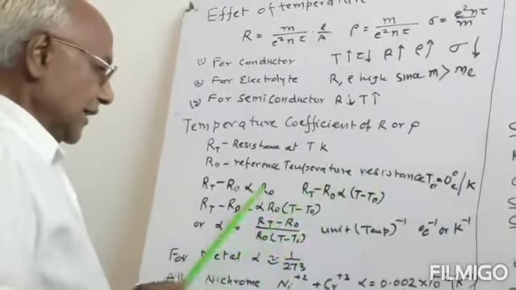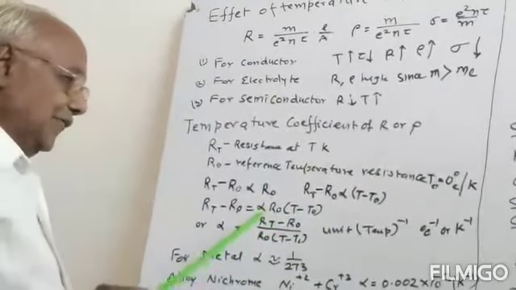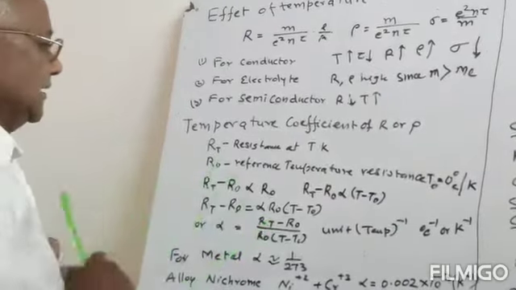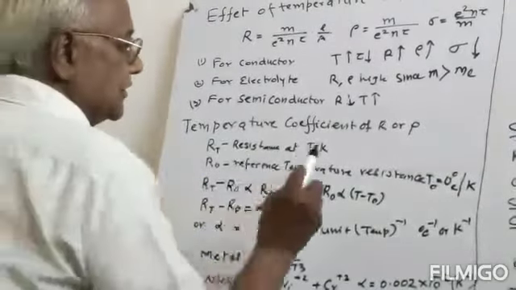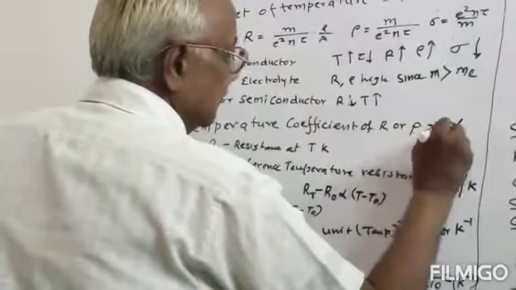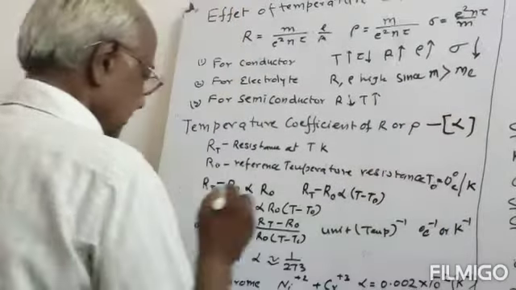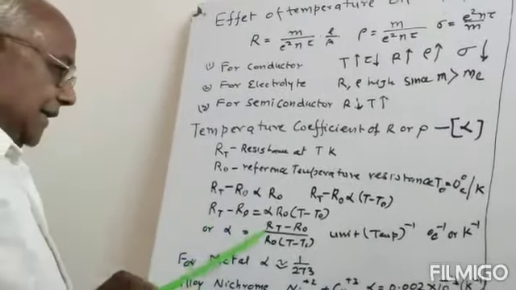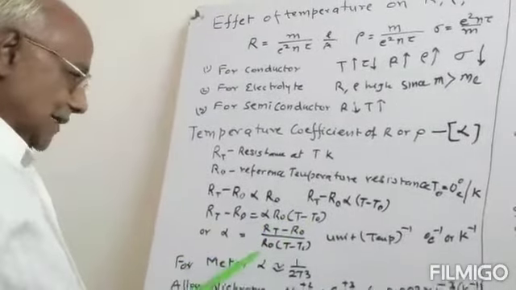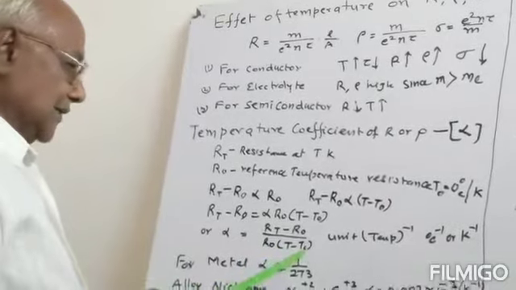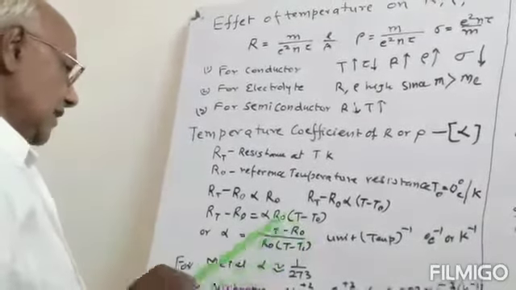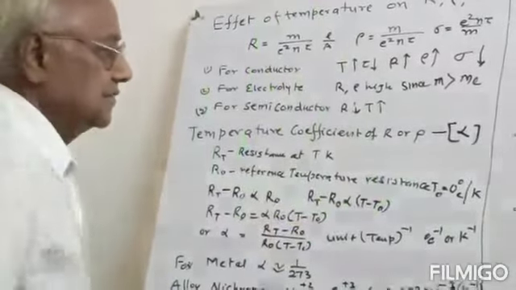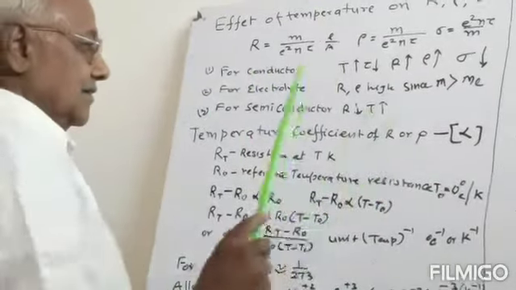And we take the proportionality constant as alpha. Alpha is the proportionality constant, and this is the temperature coefficient of resistance. So we can write alpha is equal to RT minus R0 divided by R0 into T minus T0. This will be the temperature coefficient of the conductor.